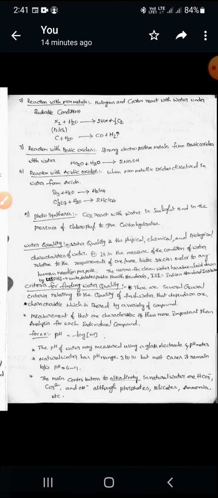For example, if you observe municipal sewage or municipal drain water, some organic matter comes into the water. In the same way, some inorganic substances also come into the water from some industries, such as fly ash, cement dust and iron oxides. All these also become suspended in the water.